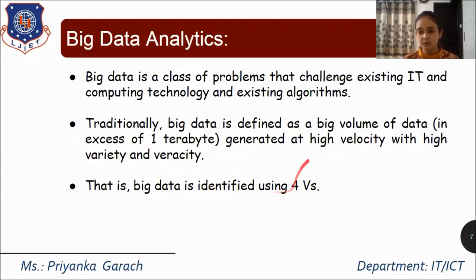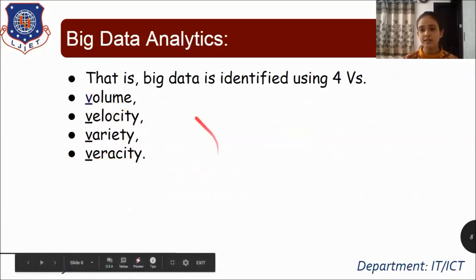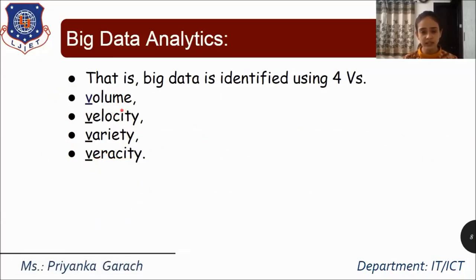Which are these 4 V's? The 4 V's are volume, velocity, variety, and veracity. Your data can be considered big data if and only if it satisfies these 4 V's. Your data must be generated with high volume, high velocity, variety, and veracity.